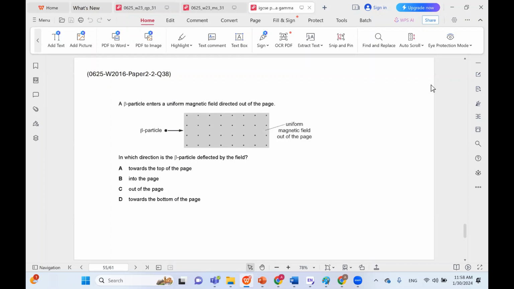A beta particle enters a uniform magnetic field directed out of the page. In which direction is the beta particle deflected? So in this case, we have to use Fleming's left-hand rule. Of course, we have three fingers. The first finger is the field. The thumb is the thrust or the force. The second finger is the current. Since beta is negative and we deal with conventional current, the current is to the left.